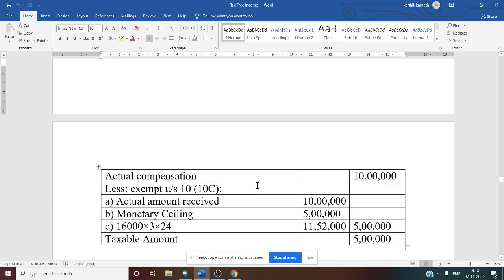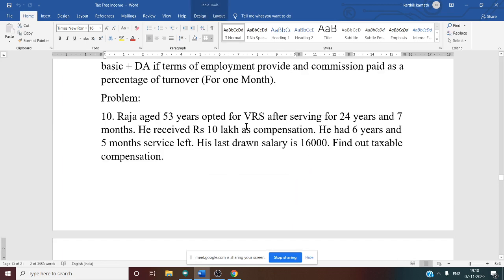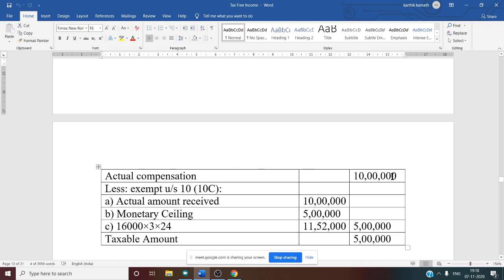You need to do the format statement showing the taxable compensation. Three columns, particular and two amount columns. First one you need to write actual compensation received. That is given in the problem. 10 lakh. Same thing you need to write in the outer column.